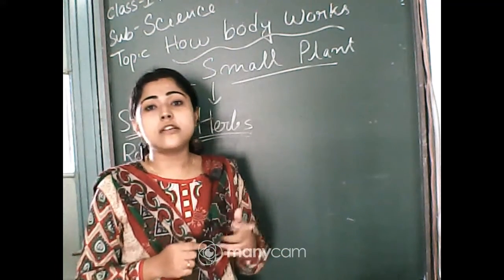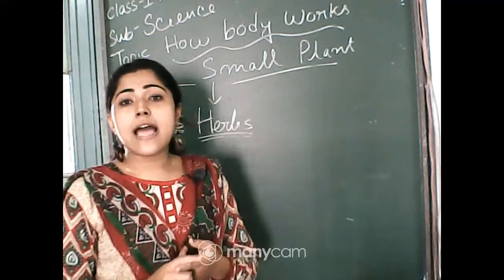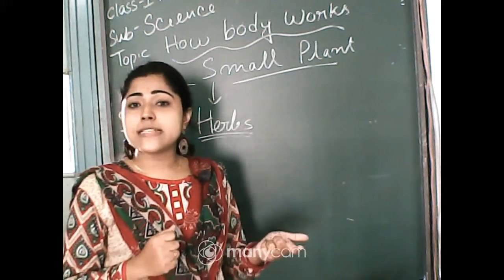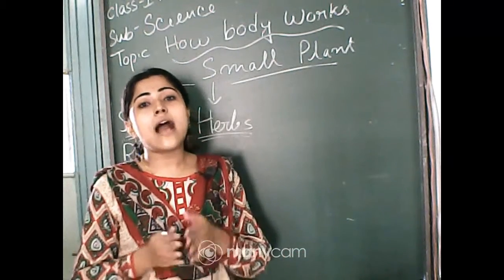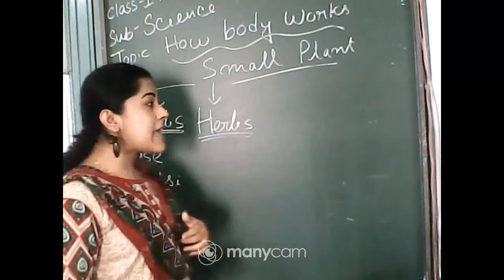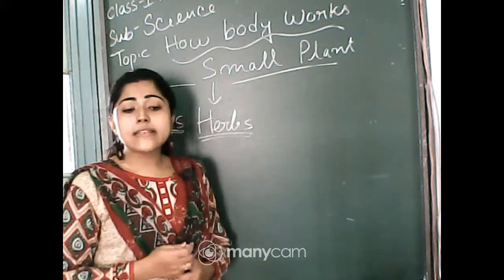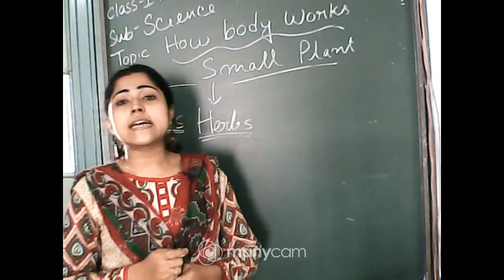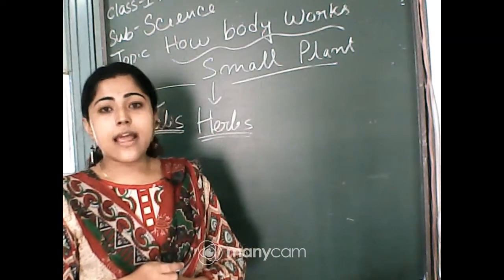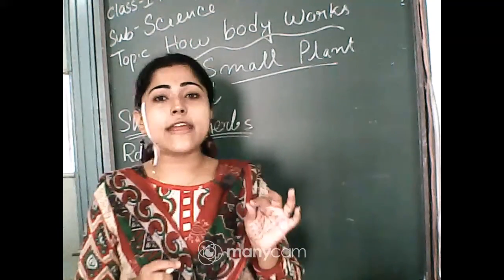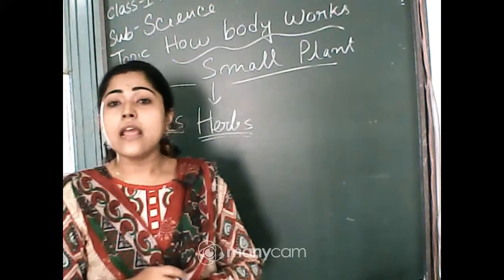We just learned that shrubs have the strong stem, trees also have the strong stem, but here herbs have weak stem. Herbs have weak stem. And you know this color of herbs looks like green color, right? And their stem is also very soft and it looks green.